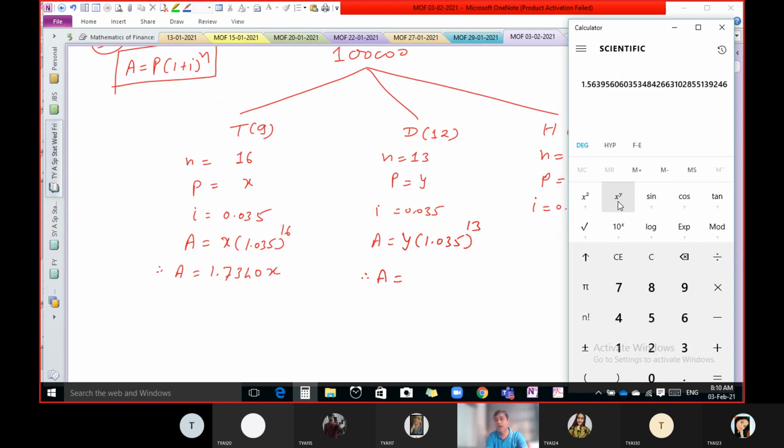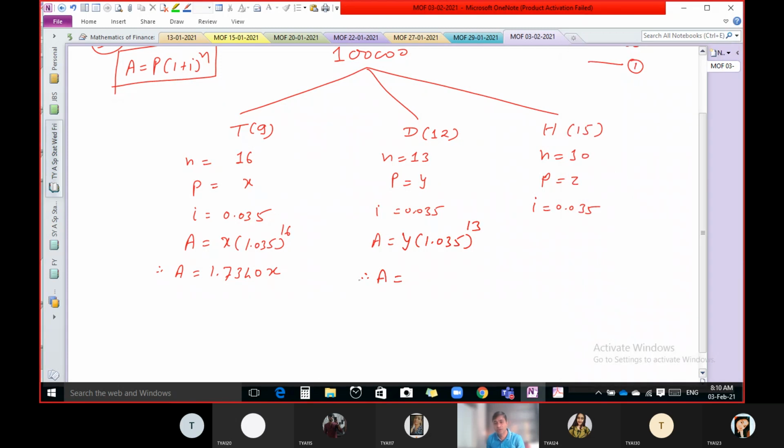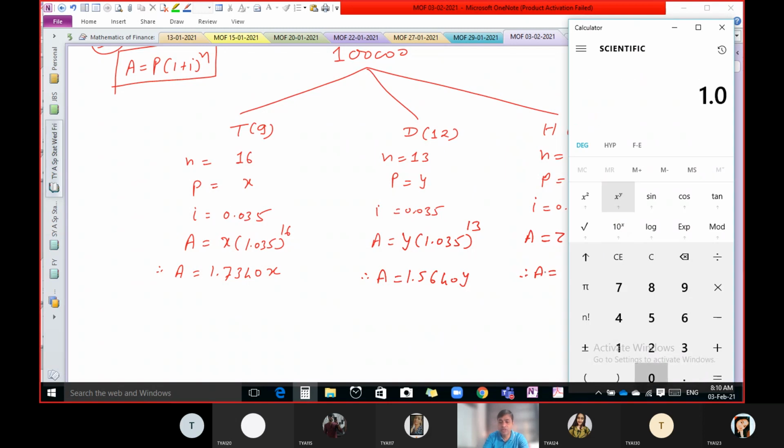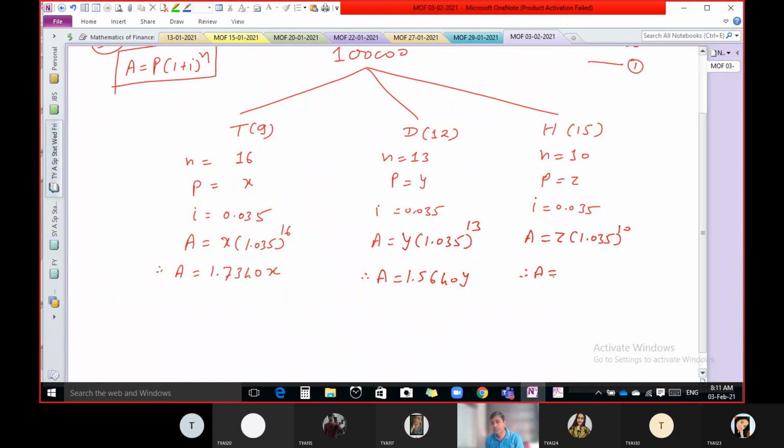It is 1.5640 Y. And let us calculate for Harry. It is Z into 1.035 raised to 10, that is 1.4106 into Z.